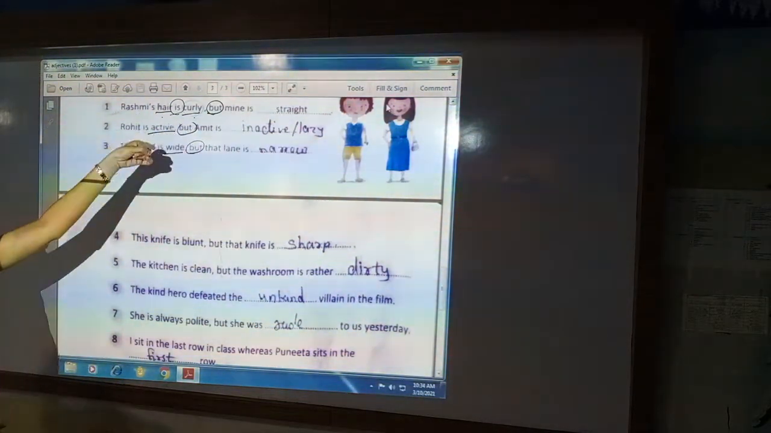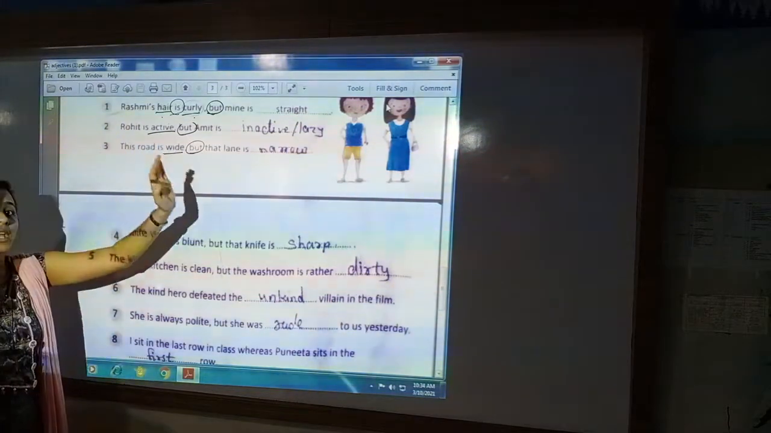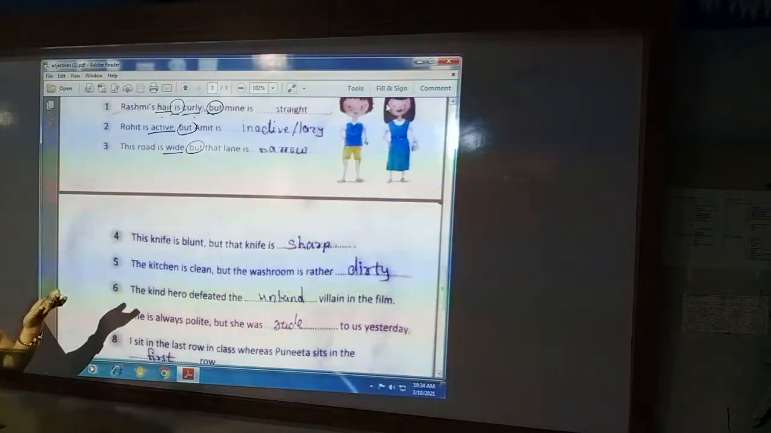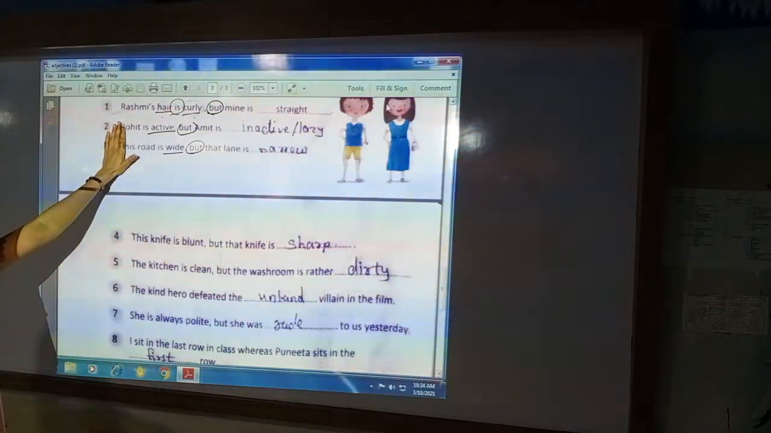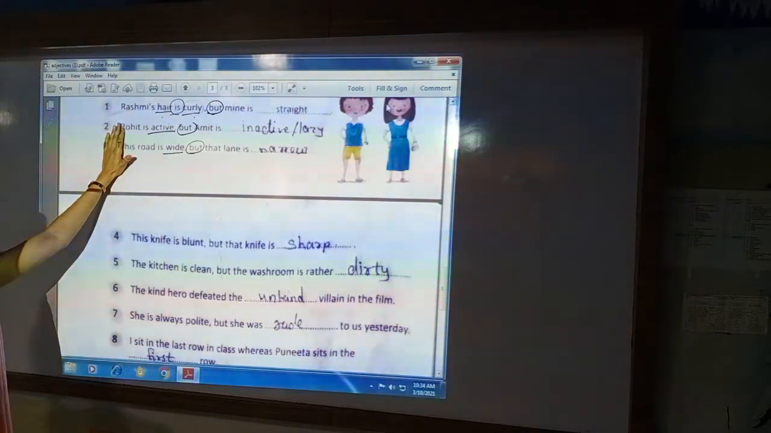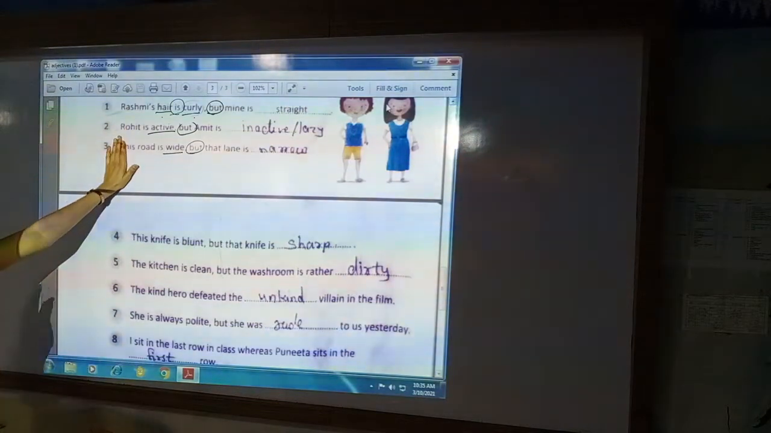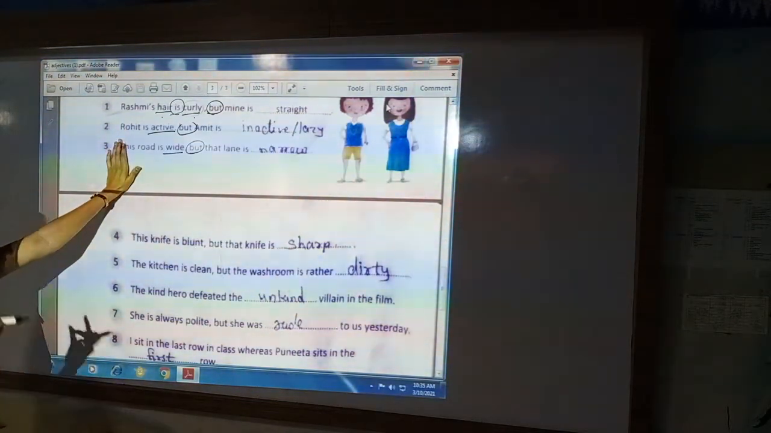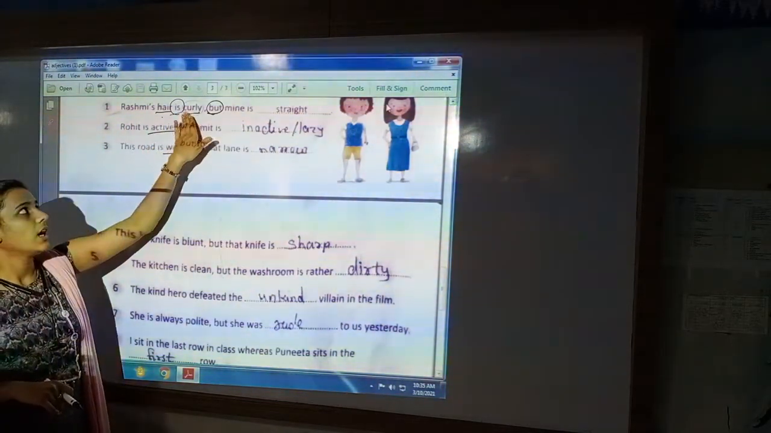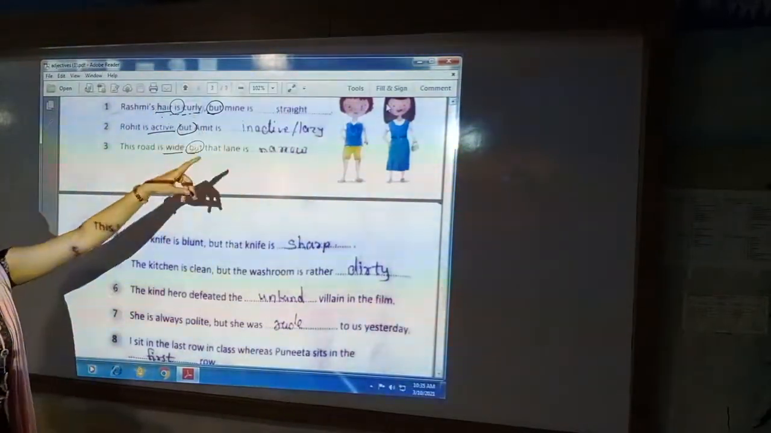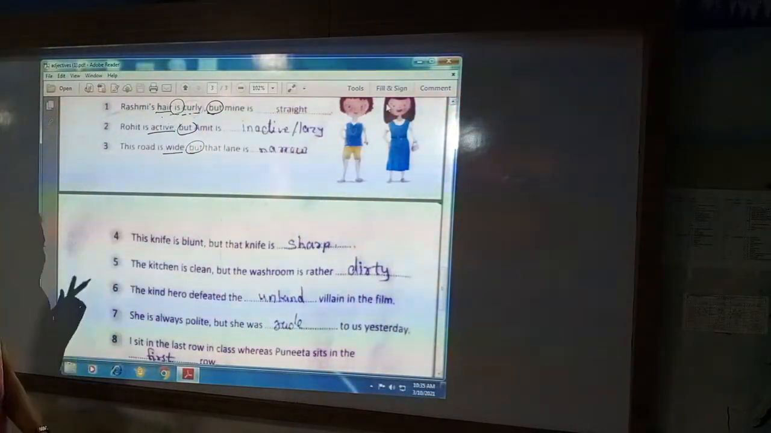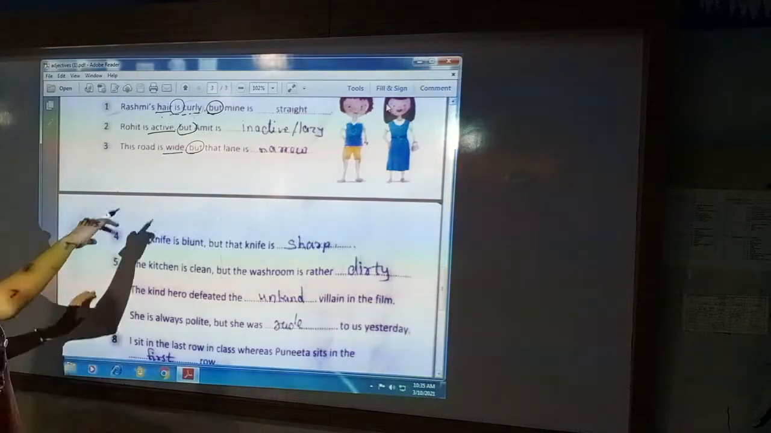So in the second sentence, we have to make the opposite of the given sentence. In the first sentence we can see the hair is curly. Opposite of curly, you have to put the opposite adjective. Here the adjective is curly. The opposite adjective of curly will be straight. So there you will write straight.